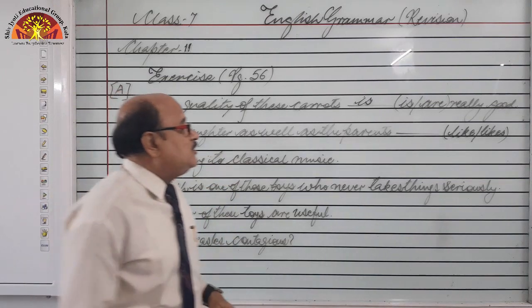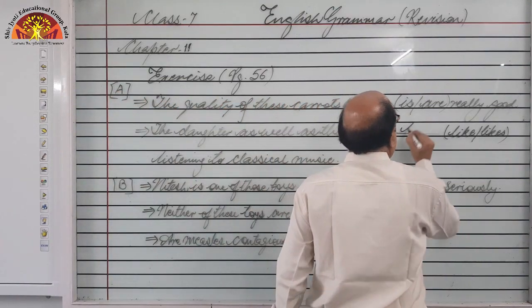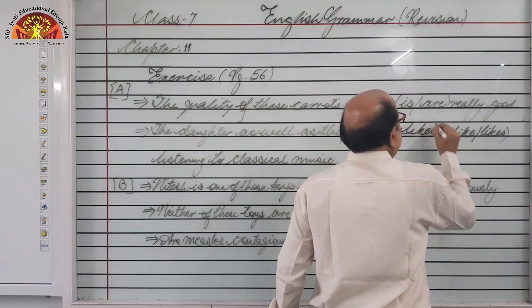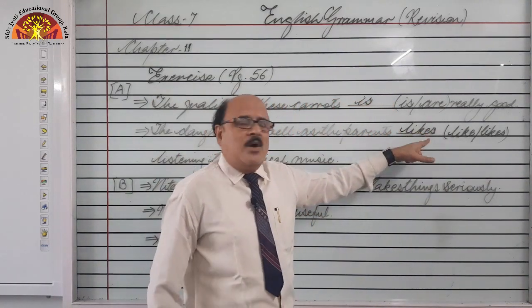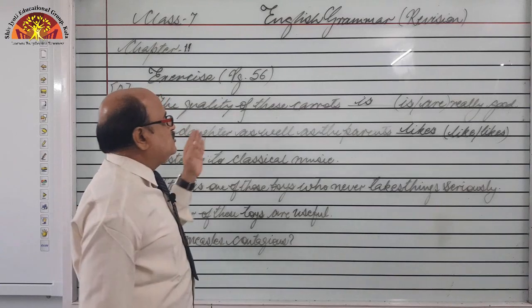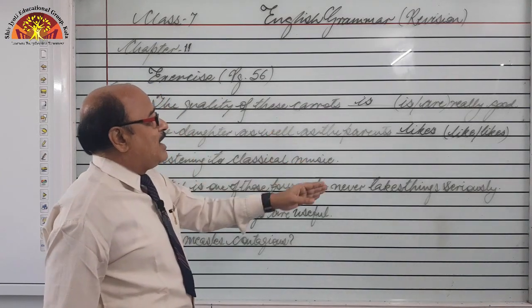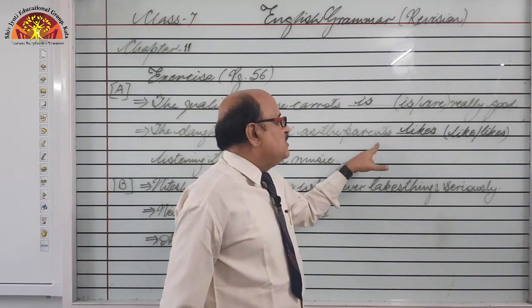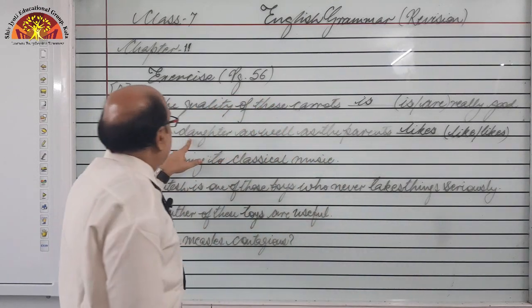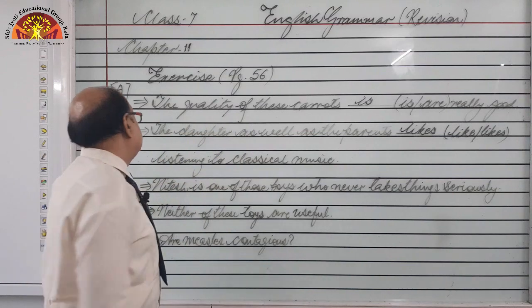So, the daughter means singular, and singular means likes. In present indefinite tense, for the singular subject we add s or es to the verb. So, it will be: the daughter as well as the parents likes. This is plural, but it will not decide the form of the verb. This will decide. So, likes.